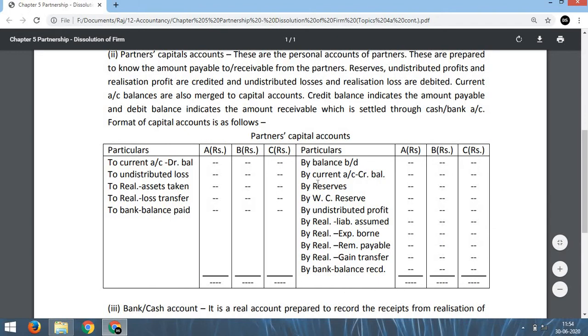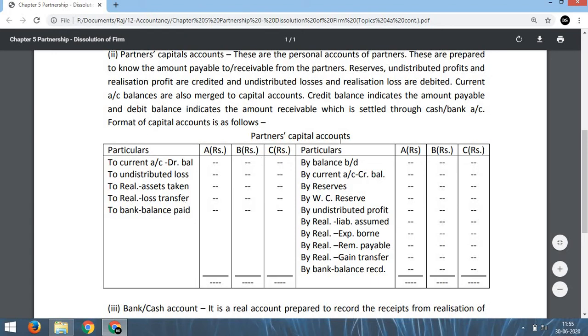That means reserve we have to write here, workmen compensation reserve we have to write here, by undistributed profit, that means by P&L account credit balance we have to write here. Similarly, undistributed losses and realization loss are debited. That means if there is any undistributed loss, that is to be written here, to undistributed loss, and if there is any realization loss, that is to be written here, to realization account, loss transferred.